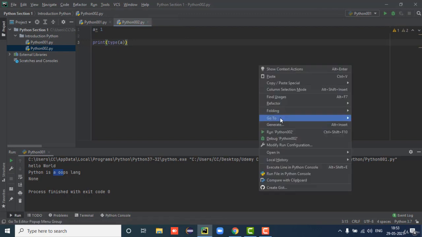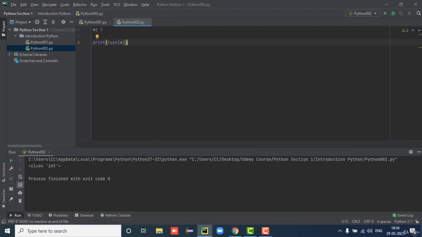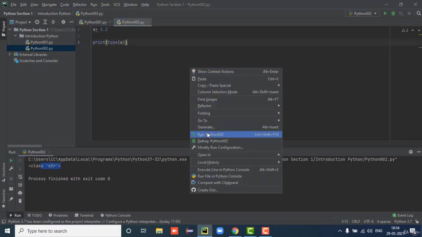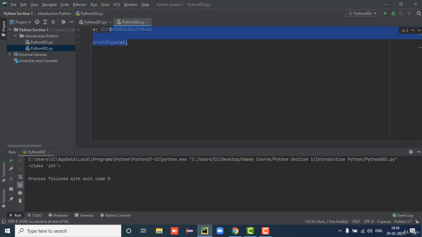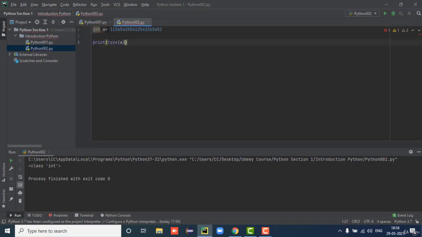It will show us class int. If I write a string, it will show us the Python class is a string, and if we write 1.2 and print its type, it is a float. It is a dynamically typed language. We do not have to write explicitly like int a is equal to this, as we do in Java or C++.